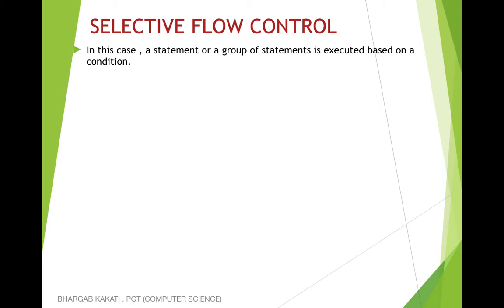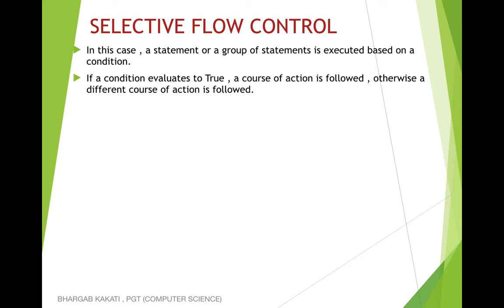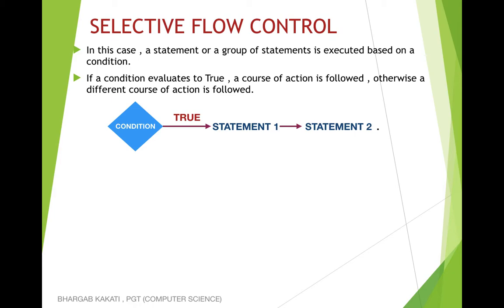If the condition is fulfilled, a group of statements will be executed. If the condition is not fulfilled, a different group of statements may be executed, or that particular block may also be ignored. So if a condition evaluates to true, a course of action is followed, otherwise a different course of action is followed. For example, let's say we have a condition. If the condition is true, a group of statements is executed, and if the condition is false, a different group of statements is executed. This is known as selective flow control.